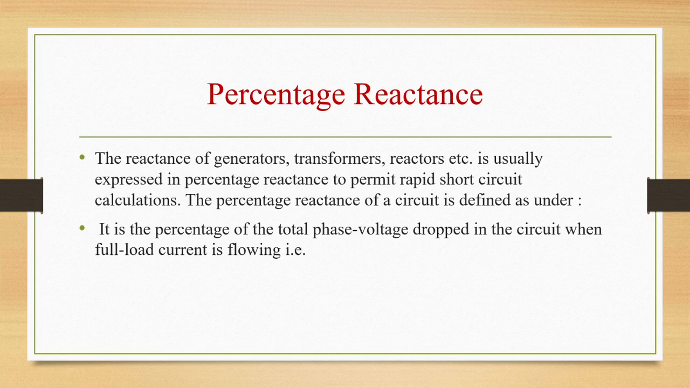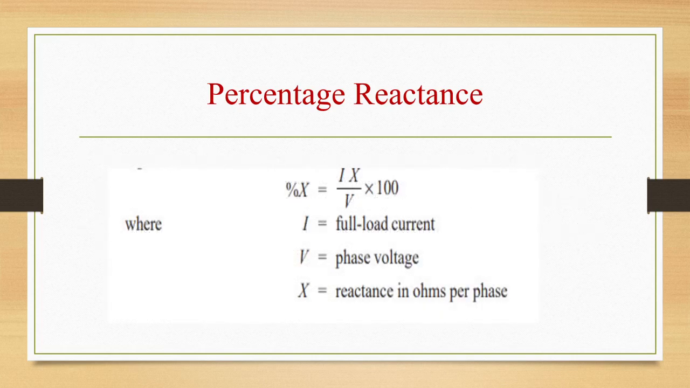Percentage reactance of a circuit is defined as the percentage of the total phase voltage drop in the circuit when full load current is flowing. That is, when we write it in the form of an equation, percentage X is equal to I X by V into 100, where I is the full load current, V is the phase voltage, and X is the reactance in ohms per phase.